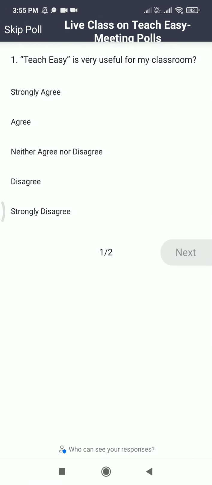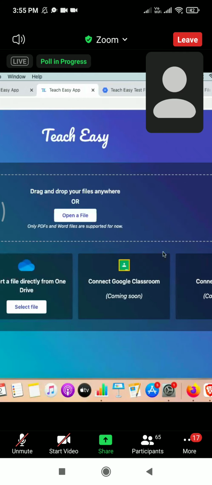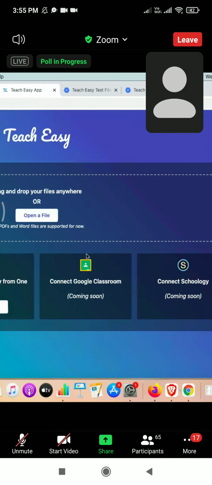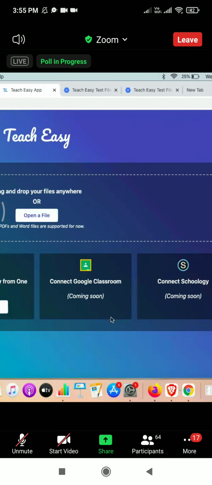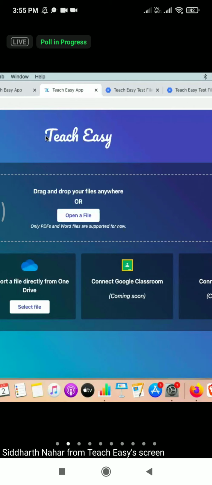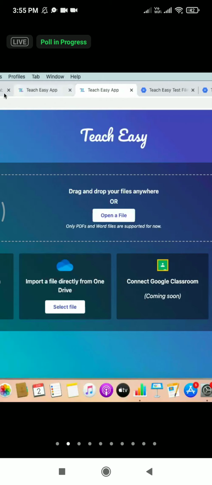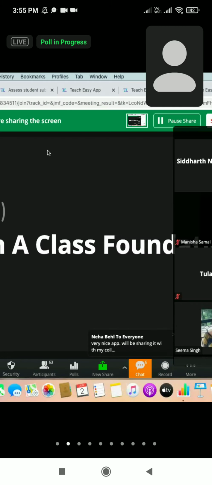Probably in a couple of weeks we'll be able to launch that, and you will be able to connect Google Drive and Microsoft Teams directly with TeachEasy. Then there is no need to upload a file or anything. Just connect them, you will see all the files, and you can start working on them right inside TeachEasy. I hope I answered the Microsoft Teams question.